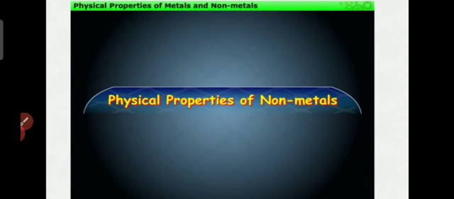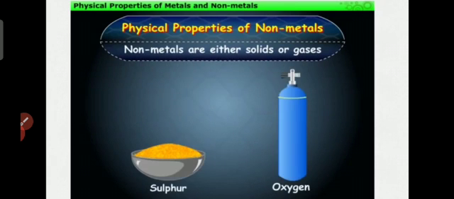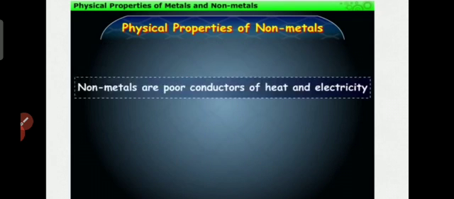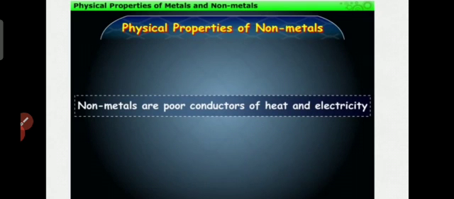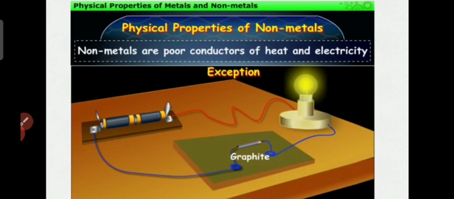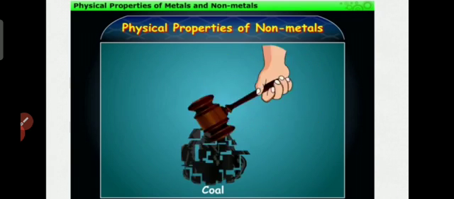Now we study the physical properties of the non-metals. Non-metals are either solids or gases. Sulfur is a solid, oxygen is a gas. The exception is bromine, which is a non-metal but is in the liquid state. Non-metals are poor conductors of heat and electricity. Coal cannot conduct electricity. But graphite can conduct electricity, and graphite is a non-metal, a good conductor of electricity.